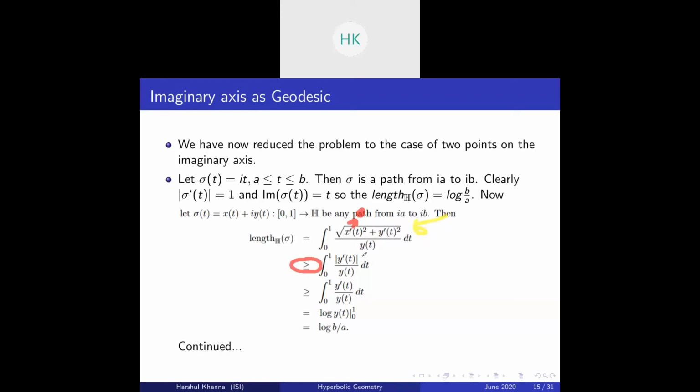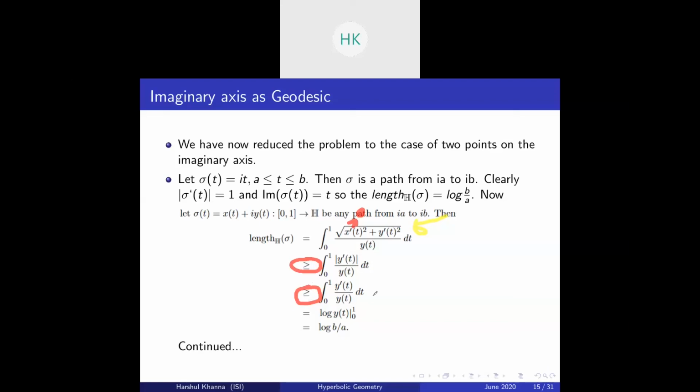This equality occurs if and only if x'(t) is 0. So x'(t) is 0 means x(t) is constant, and since the path started from ia and ended at ib, we are on the imaginary axis, so the whole path remains on the imaginary axis. This is the first inequality. Second, the modulus of y'(t) is greater than or equal to y'(t), so we have this inequality. The equality here occurs if y'(t) is strictly positive for all t.